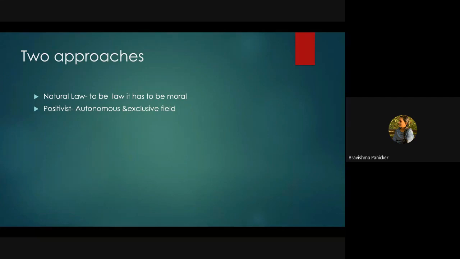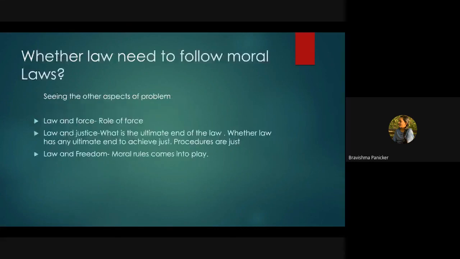After that, we need the assent from the president. After that, we implement it. Like that, there are certain procedures. In order to validate these and make this happen, we need to follow some procedures. So what we are asking here is whether law needs to follow some moral values. Whenever we are making laws, do we need to follow some moral concepts or not?